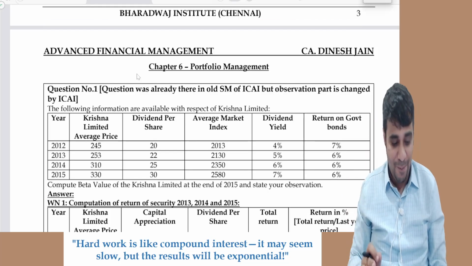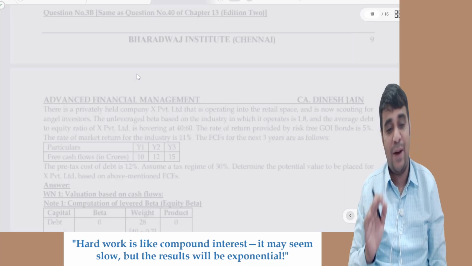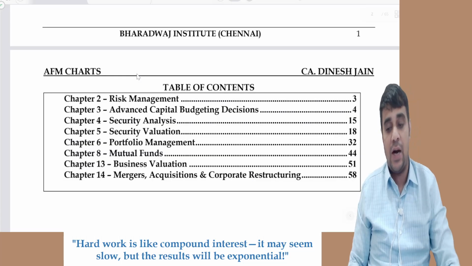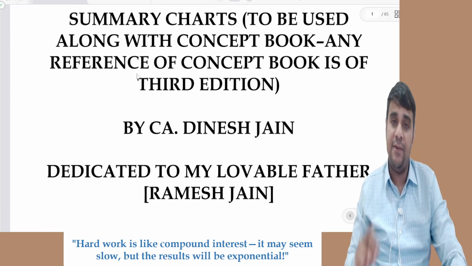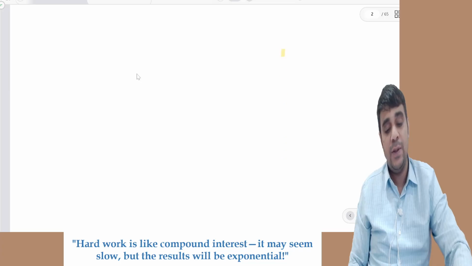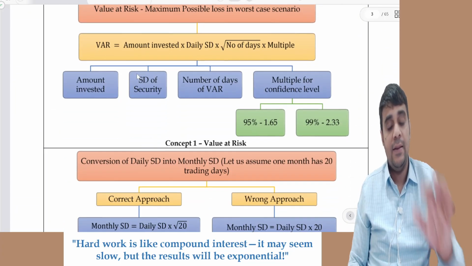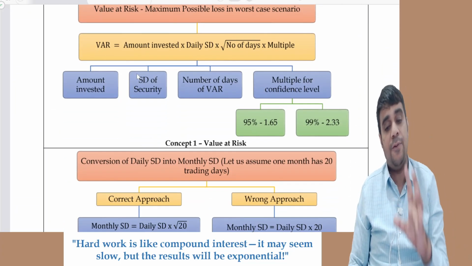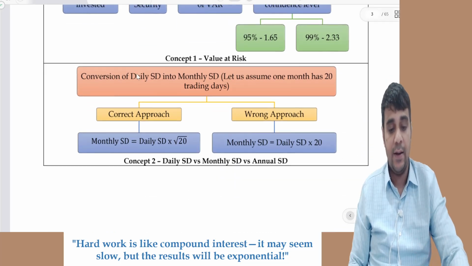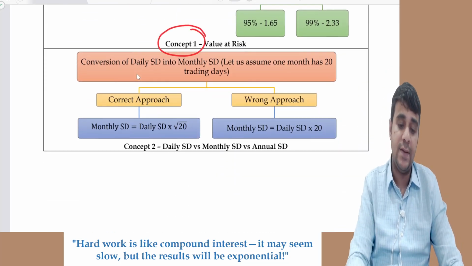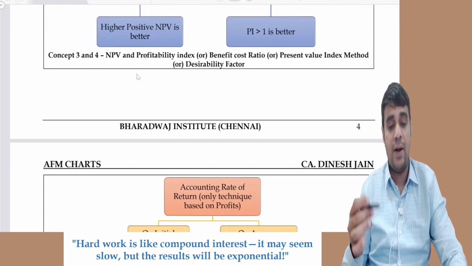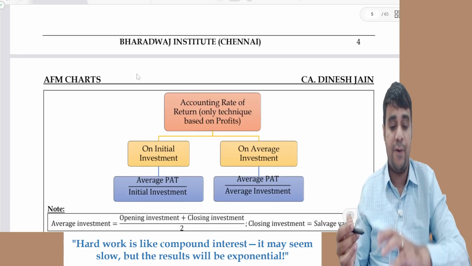The third development, which is an important development from my side, I am coming out with something called an AFM charts book. This will be given in the soft copy form, no plan of printing as of now. In this you will see me covering the various concepts in a chart form or in a flow chart, which is easy for a student to understand. And you will see concepts numbered, concept 1, concept 2. Sometimes I would have renumbered the concept.